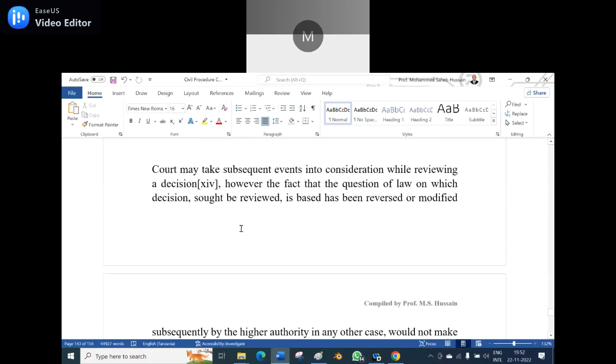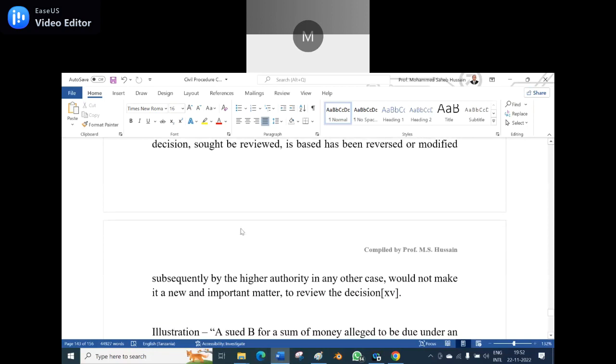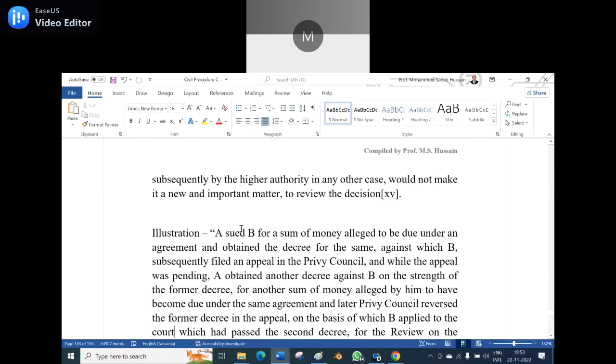Court may take the subsequent event into consideration while reviewing a decision. However, the fact that the question of law on which the decision sought to be reviewed has been reversed or modified subsequently by a higher authority in any other case would not make a new and important matter to review the decision. So they said the grounds for the review. What are the new points which are not covered in the decisions? And when due care is taken by the party but they could not make it out, but later they make it out after the decision, then you can apply for the review.